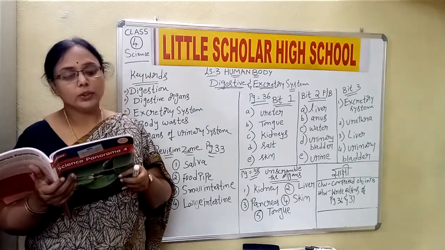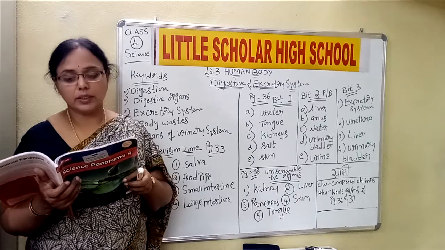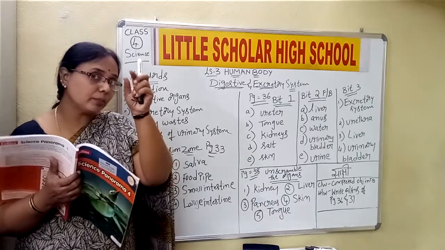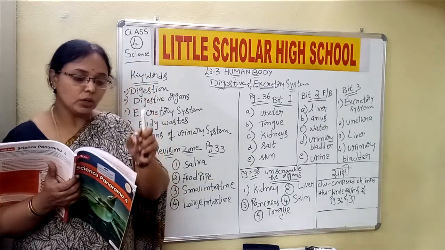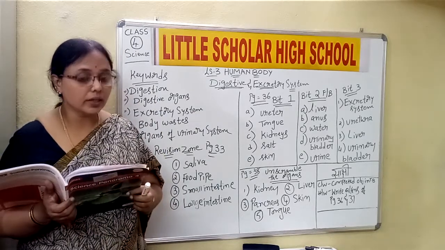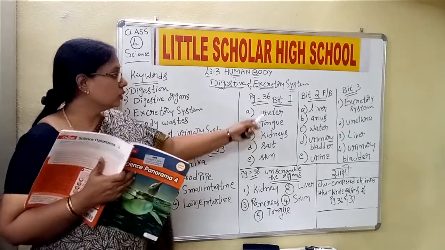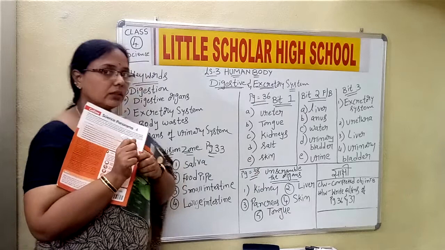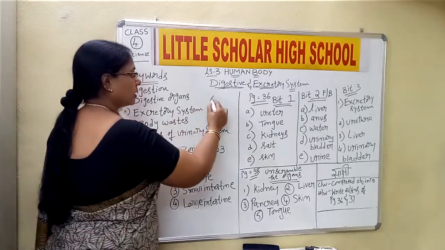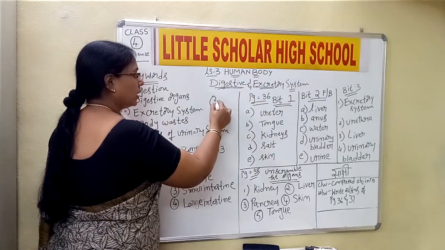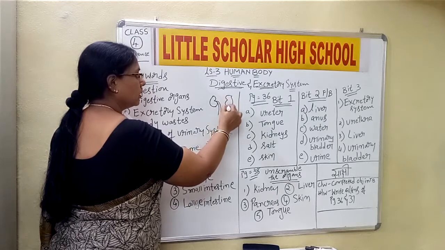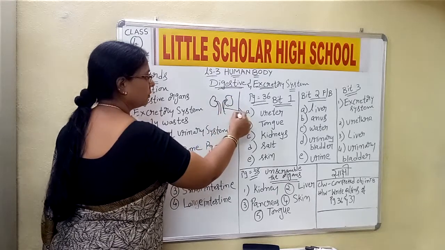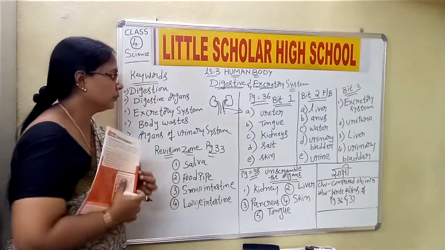Urine is passed from kidneys through. From the kidneys, the pipe-like structures are coming. What are those, children? Those are the ureters. From the kidneys two pipe-like structures are coming, so these are the ureters. So the first answer is ureter.